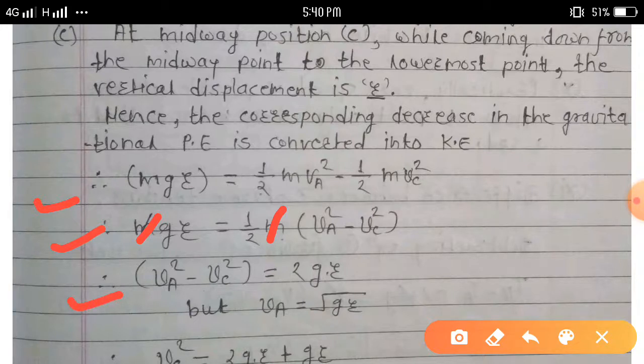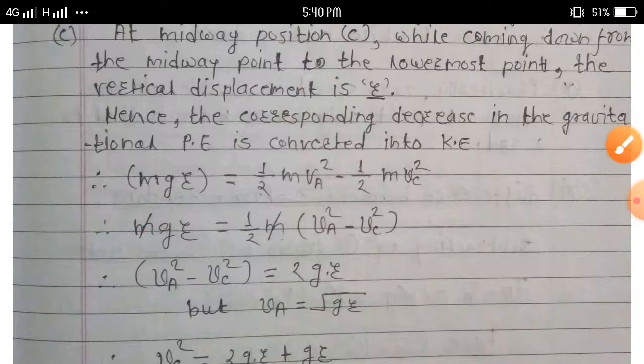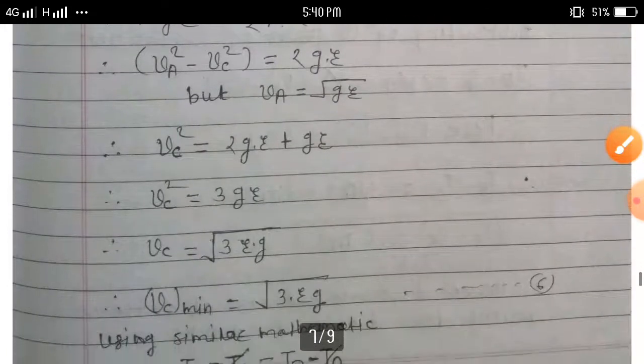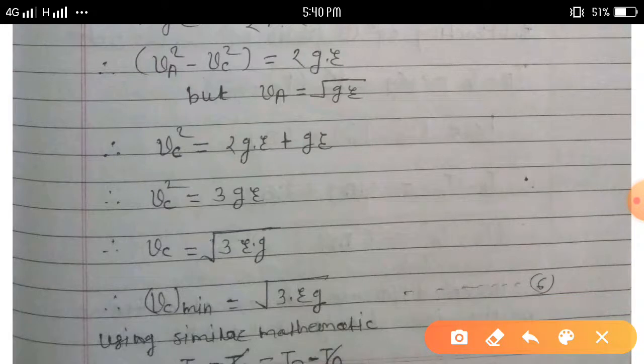But here v suffix a is equal to square root of gr. Then the above equation becomes v suffix c square is equal to twice gr plus gr.